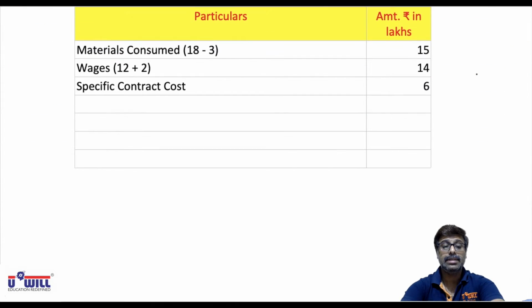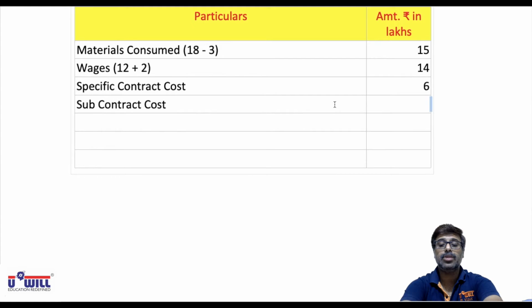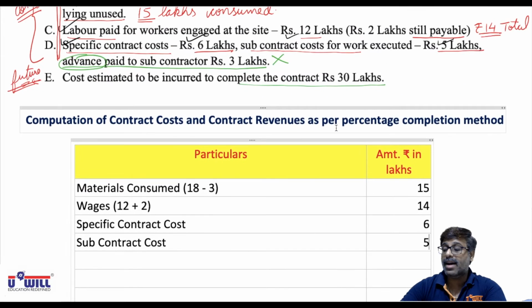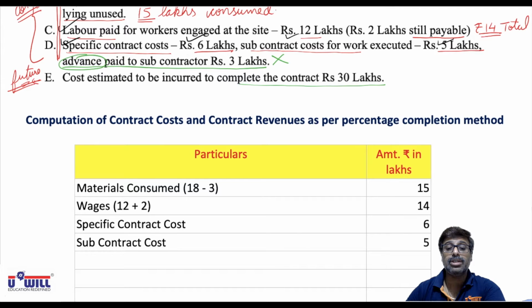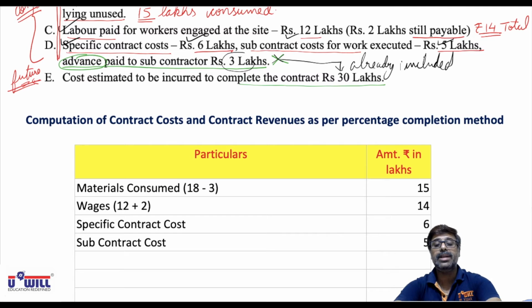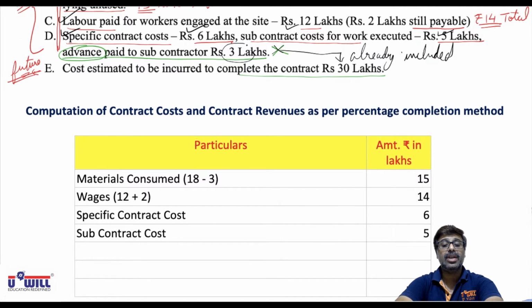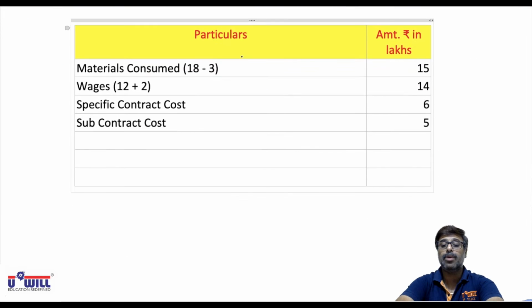Subcontract cost already incurred is worth rupees 5 lakhs. Advance paid we don't take into consideration because that is not incurred so far, and this 3 lakhs is already included in this 30 lakhs, which is to be considered as future cost. So 3 lakhs you don't have to take into consideration. In this 30 lakhs, which is cost estimated to incur to complete the contract, that would include this 3 lakhs which we have paid as advance to the subcontractor.